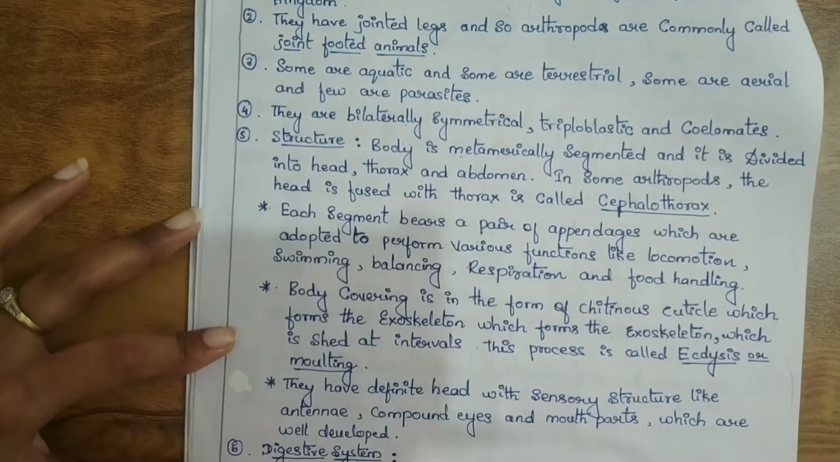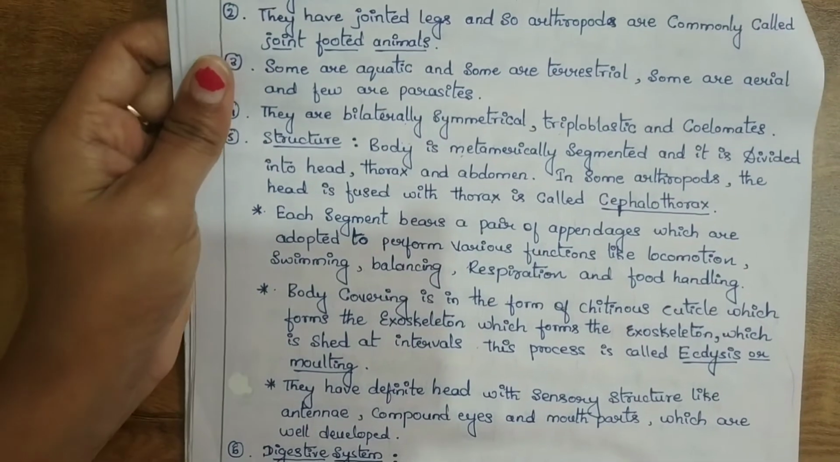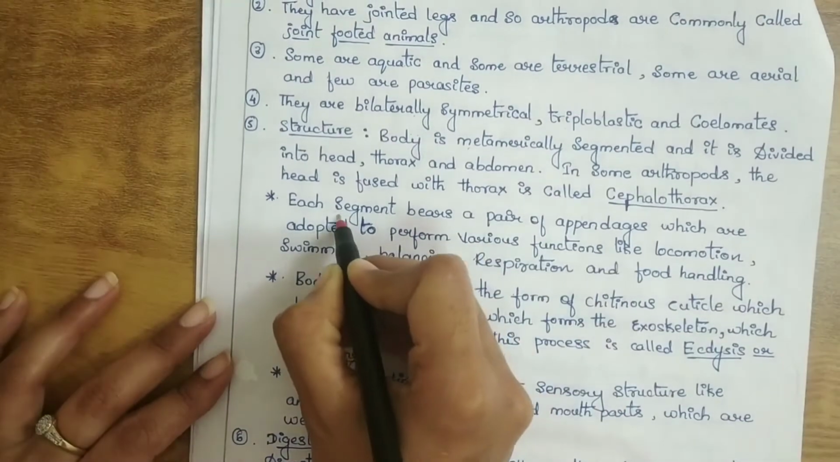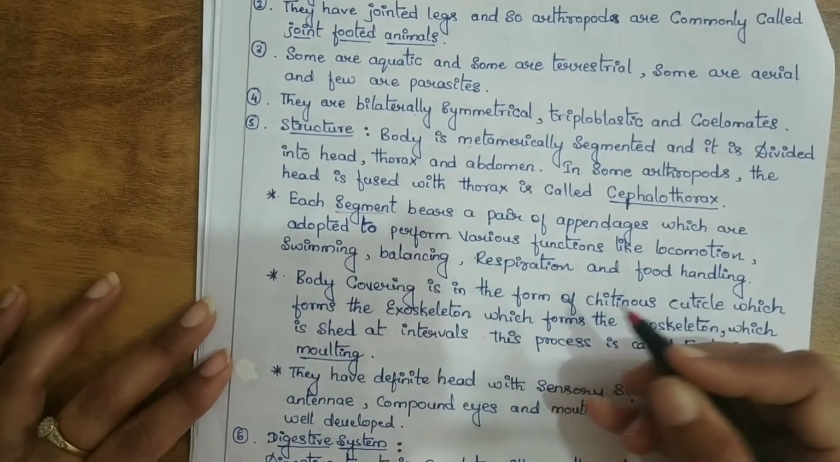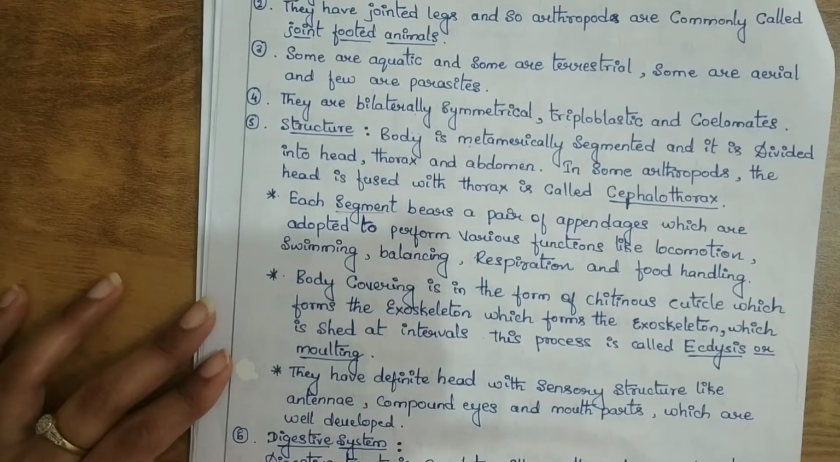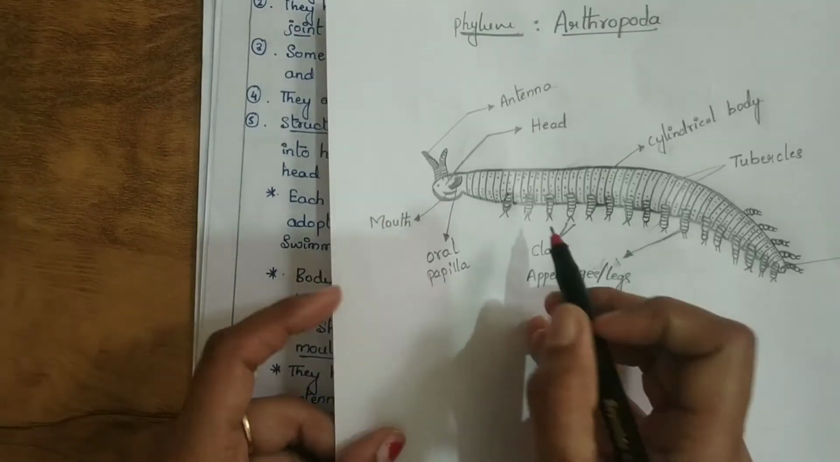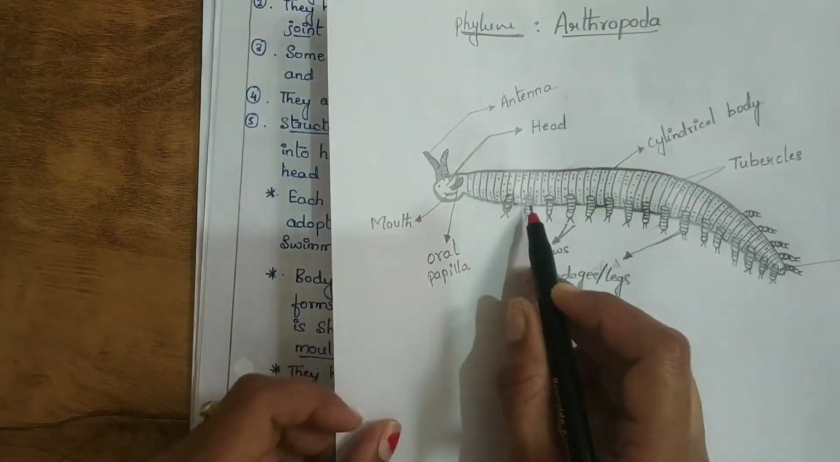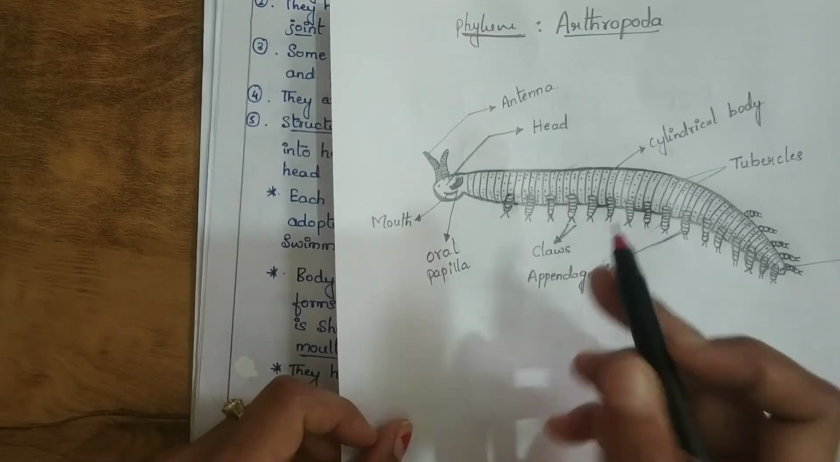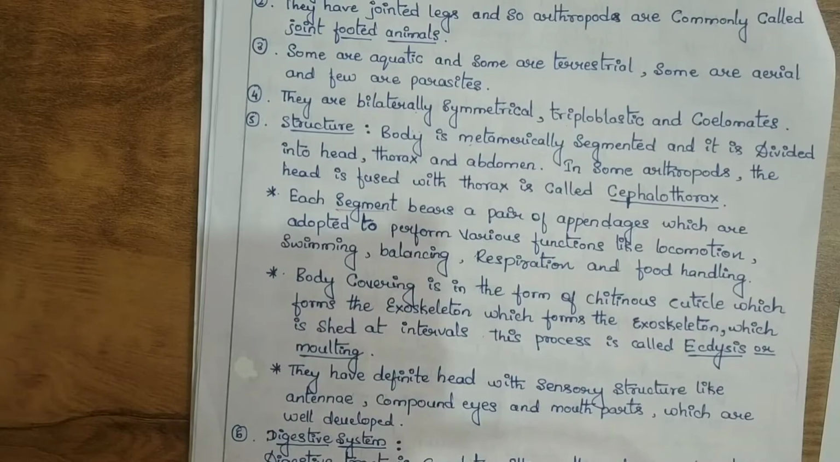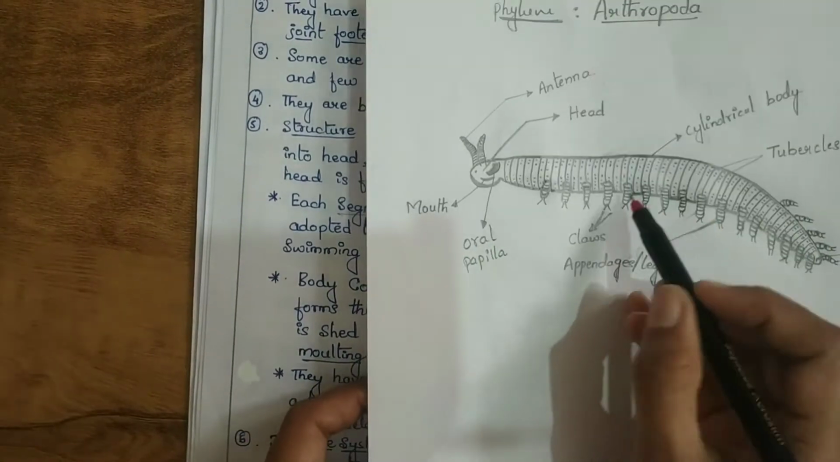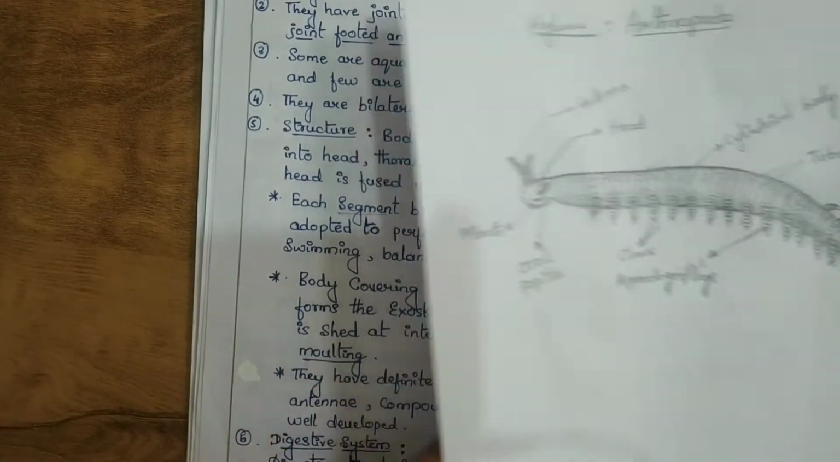Let us move on to the next point. Each segment bears a pair of appendages which are adapted to perform various functions like locomotion, swimming, balancing, respiration and food handling. You can see each segment has appendages, and these appendages are adapted for performing various functions, including helping in locomotion.